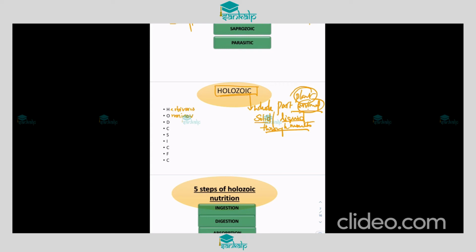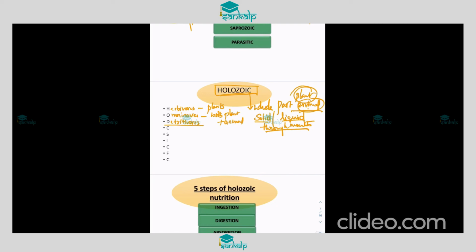Herbivores, we all know, feed on plants, and omnivores feed on both plant and animal nutrients. And then D means detritivores, which feed on detritus, and carnivores, which feed on flesh,